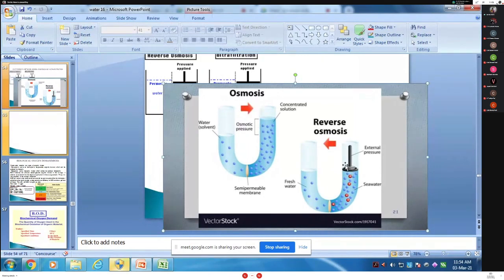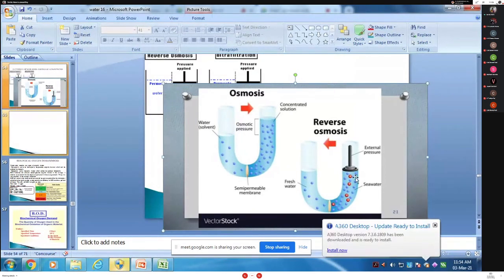What is reverse osmosis? Here the pressure is applied. See the arrow. External pressure. This is the sea water. Then this is the high concentration. This arrow goes from high concentration to low concentration. The yellow color is the semi permeable membrane. Semi permeable membrane, called reverse osmosis, or it is also called super filtration.